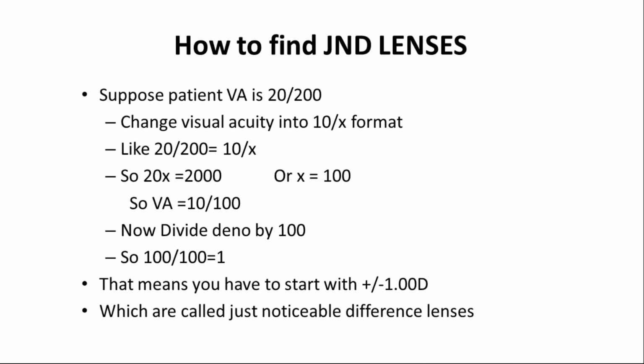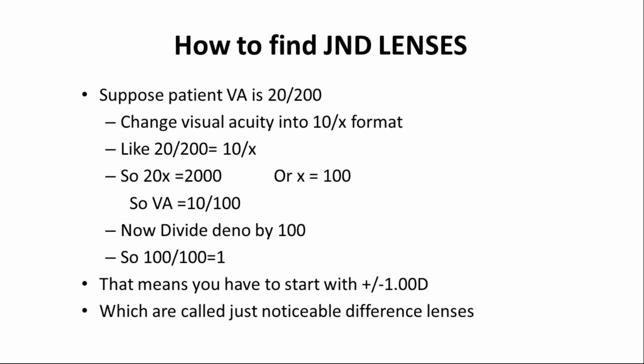Now, let me explain how to calculate the JND lenses. Suppose the patient's visual acuity is 20 by 200. Always change visual acuity into 10 by x format. So 20 by 200 equals 10 by x. With simple mathematical calculation, 20x is 2000 and x will be 100. Now we can write visual acuity equal to 10 by 100. Always divide the denominator by 100, so 100 by 100 is 1. That means you have to start with plus minus 1 diopter, which is called the just noticeable difference lenses.